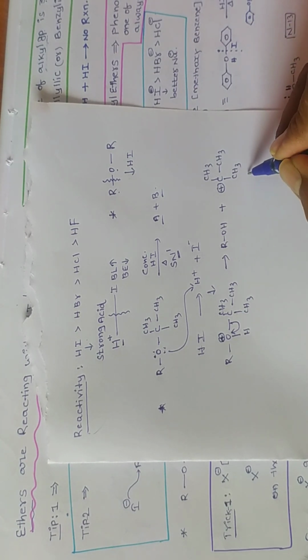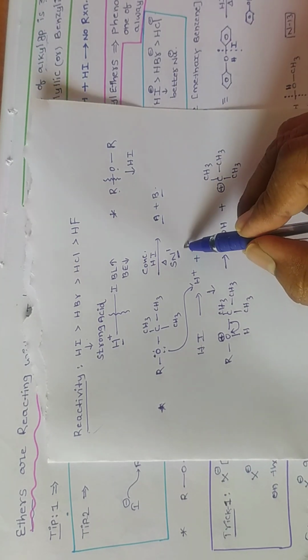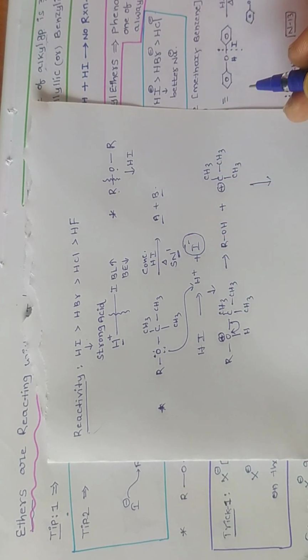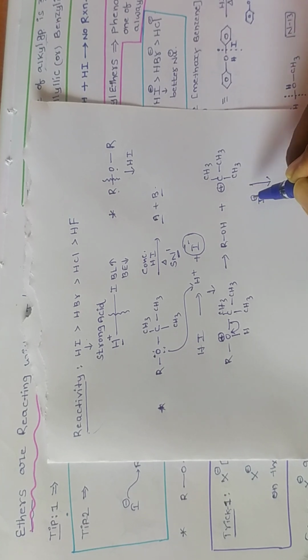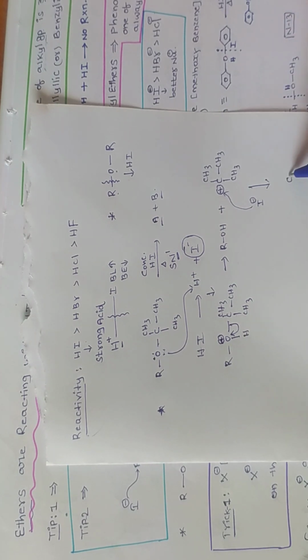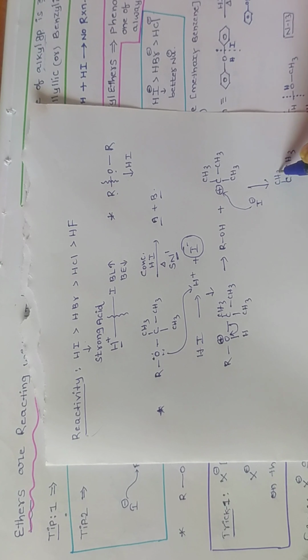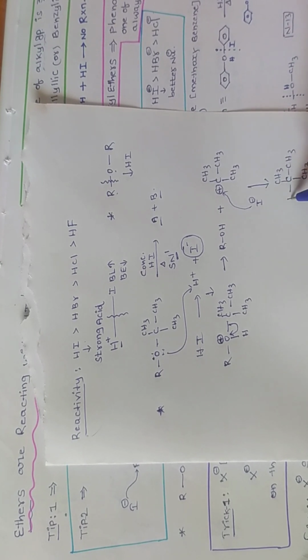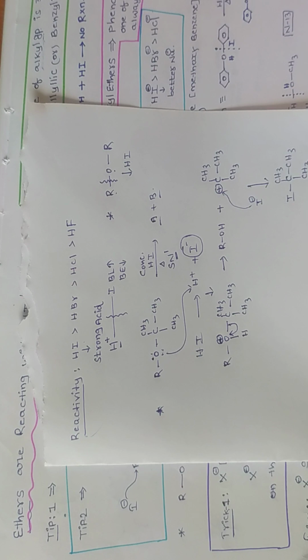Next, what is the second step? Attack of the nucleophile. Here, I minus is the nucleophile. This nucleophile attacks the carbocation. Then we get a 3 degree alkyl halide. This is the mechanism of this reaction.